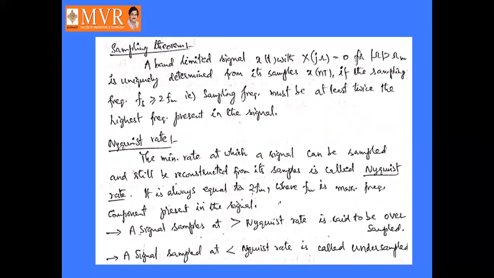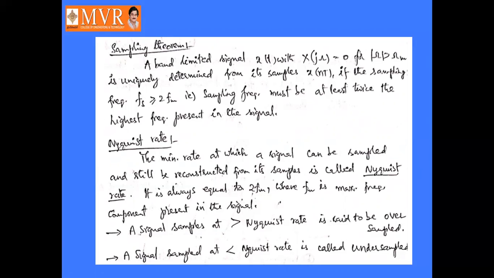That is, the sampling frequency must be at least twice the highest frequency present in the signal. Fm is nothing but the highest frequency present in the signal. So the sampling theorem depends upon this condition: the sampling frequency must be greater than or equal to double the highest frequency present in the signal.